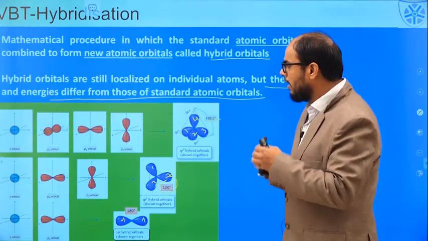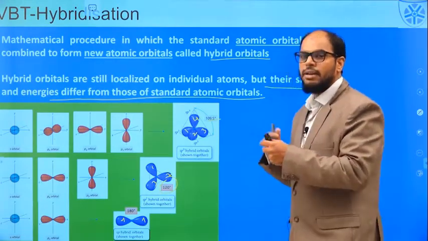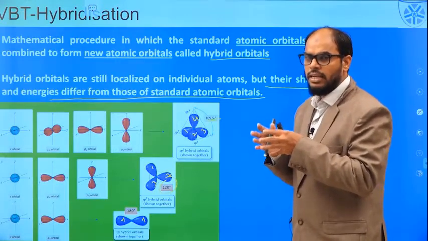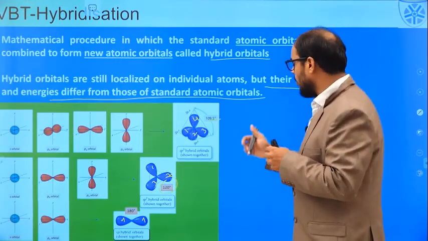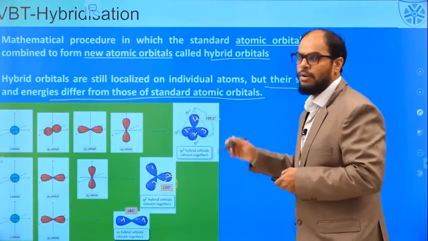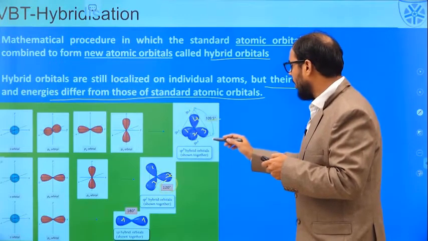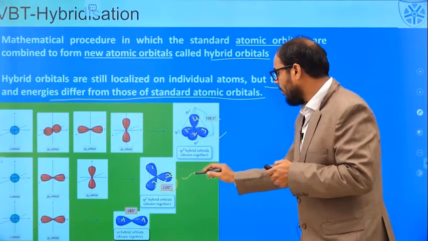And sometimes these orbitals start intermixing with other orbitals, giving a new terminology called hybridization. The new orbitals which are formed are called hybrid orbitals, and these hybrid orbitals have got a geometry based on the way they combine.